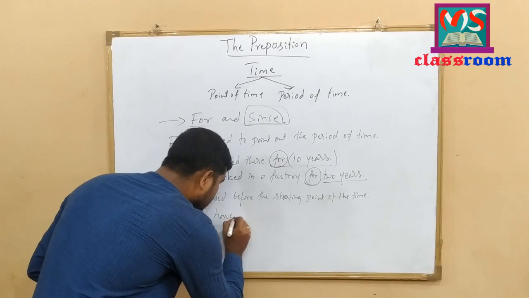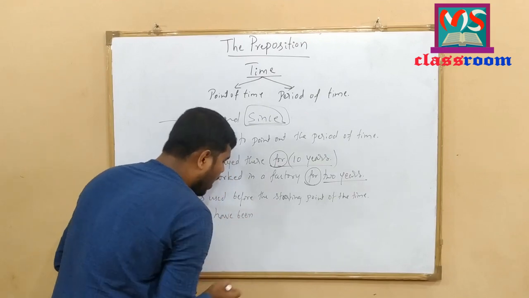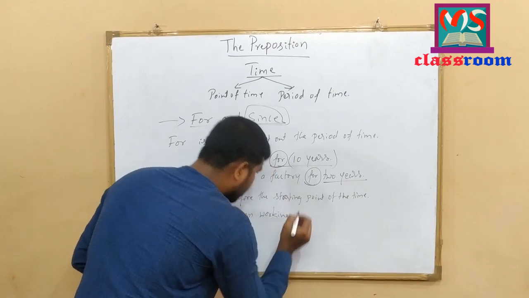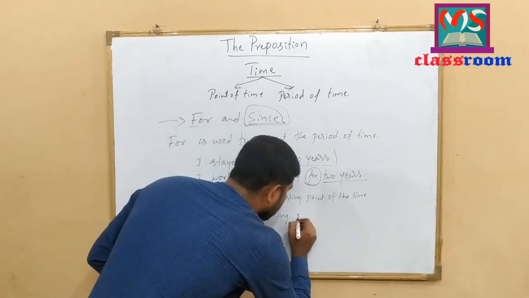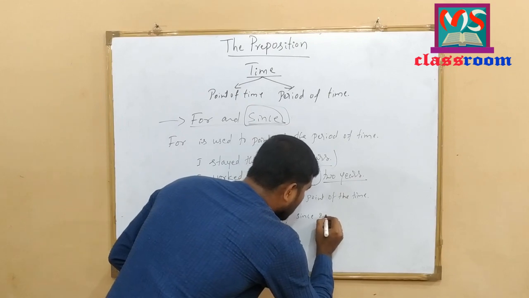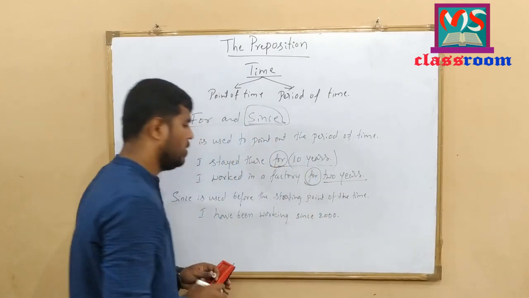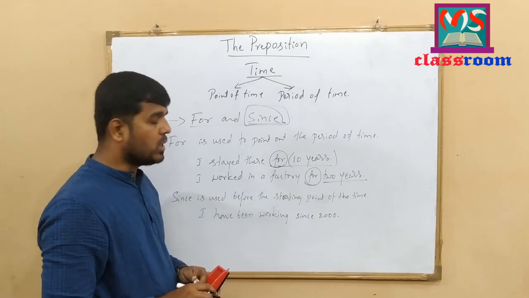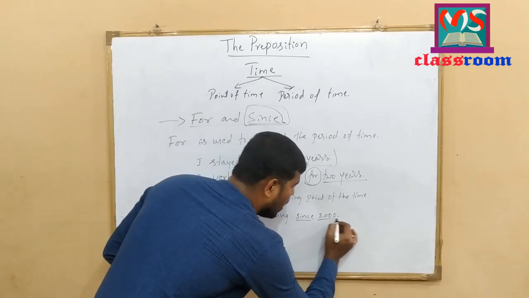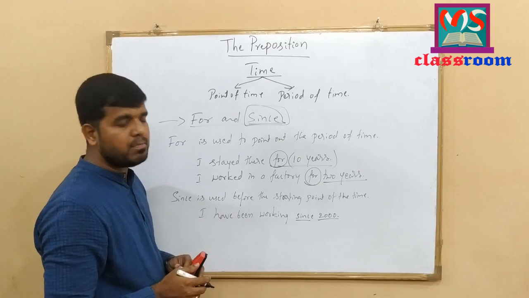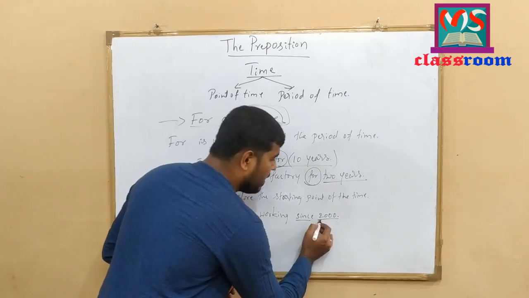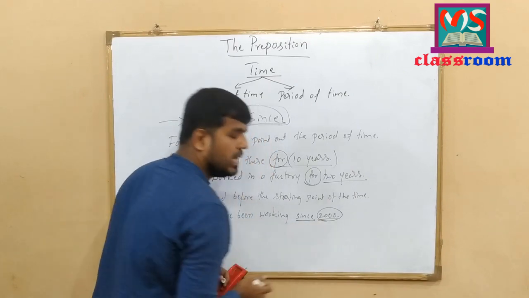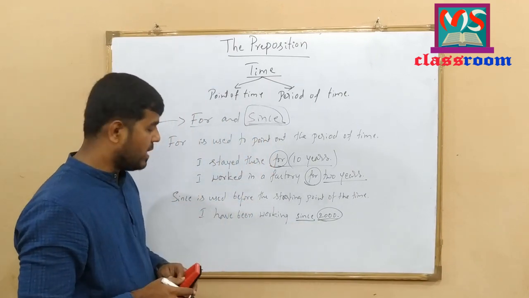I have been working since 2000. Look at the example here. I have been working since 2000. Since here, 2000 is the starting point of the time. So, before the starting point of the time or exact point of the time, I have used since here. Let me write one more example.